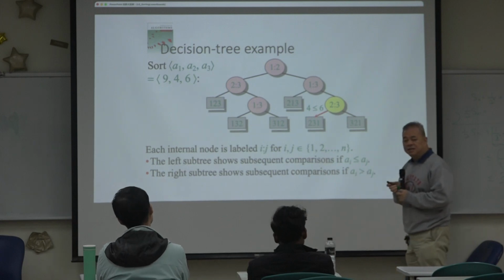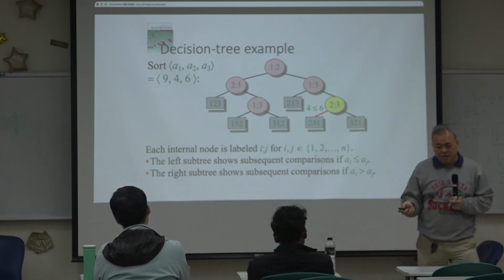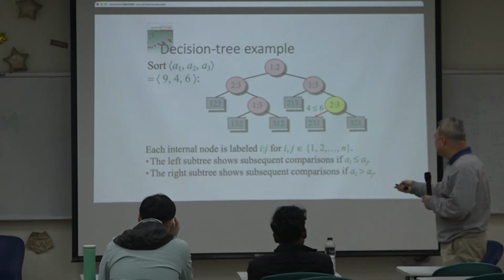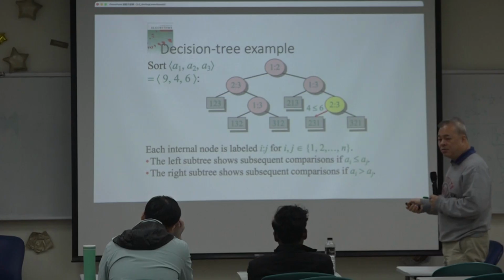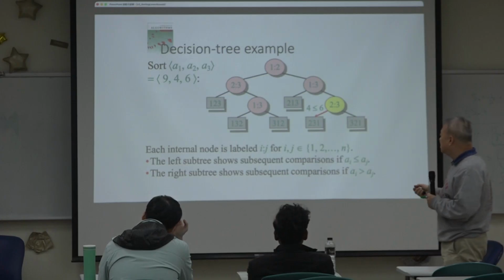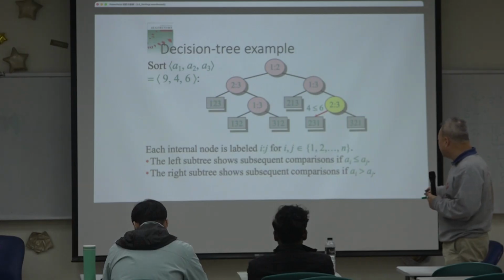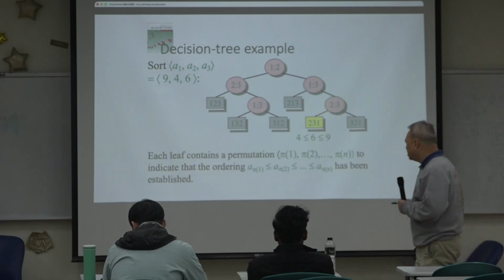Right? That's exactly what I was talking about. And then, once you know that, you can easily get the sorted result, right? So it's 469. Once you know the case, you can just map those numbers into the sorted order.